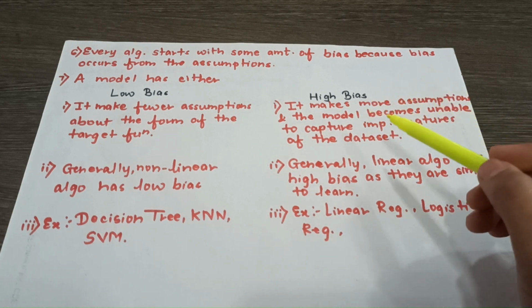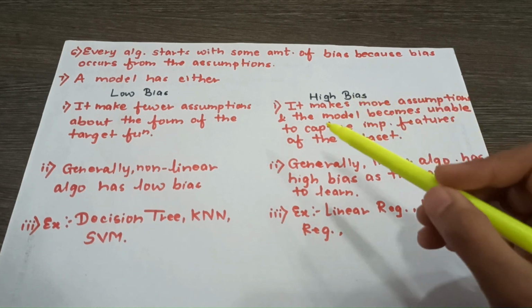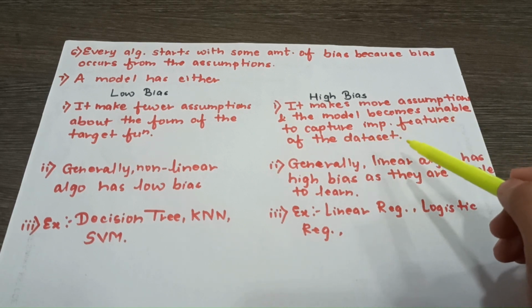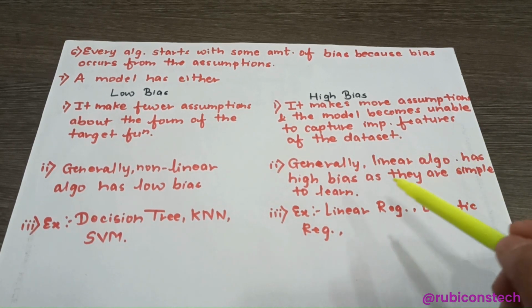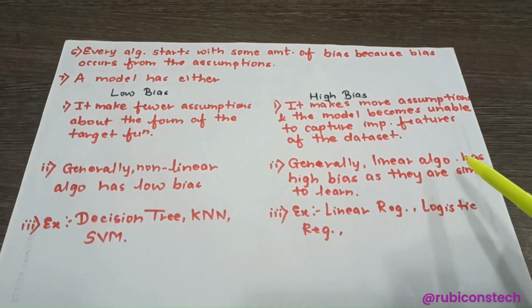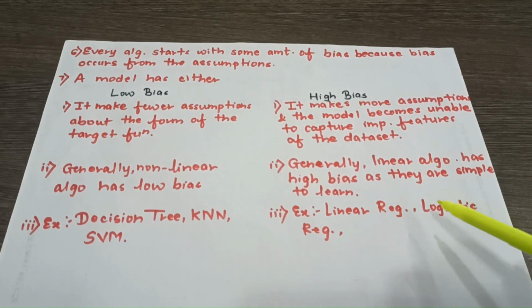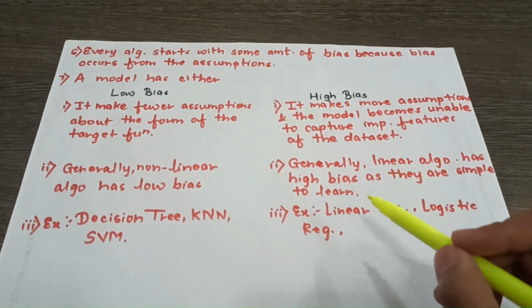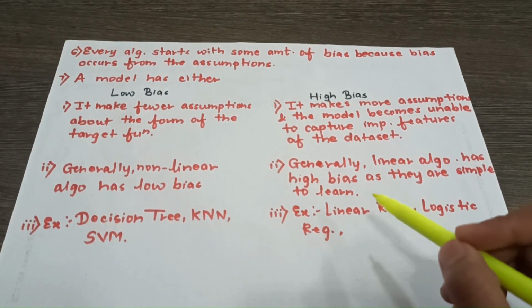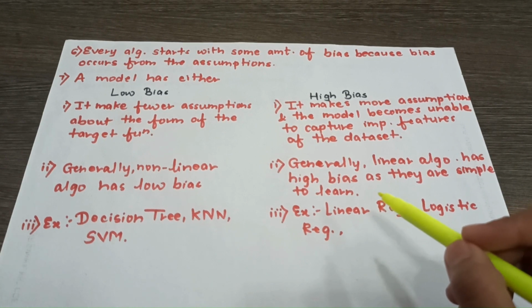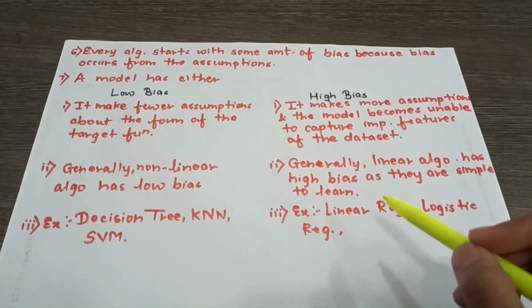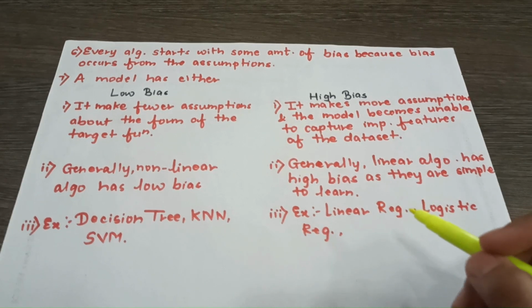High bias models make more assumptions and the model becomes unable to capture the important features of the data set. Generally the linear algorithms such as linear regression, logistic regression models have high bias as they are very simple to learn. So the models that have high bias are very simple models and they are unable to capture the important or underlying features from the data set.